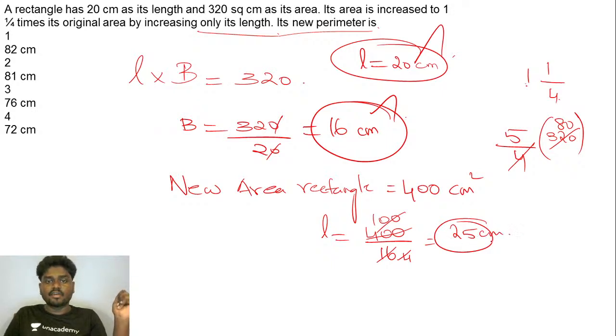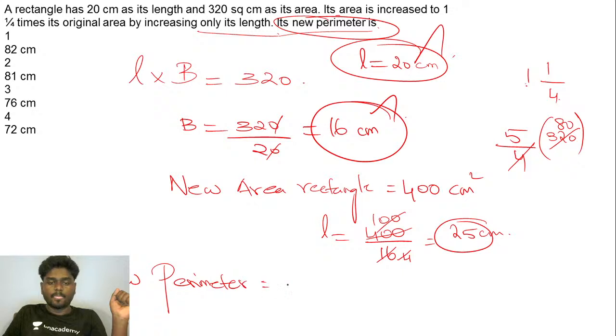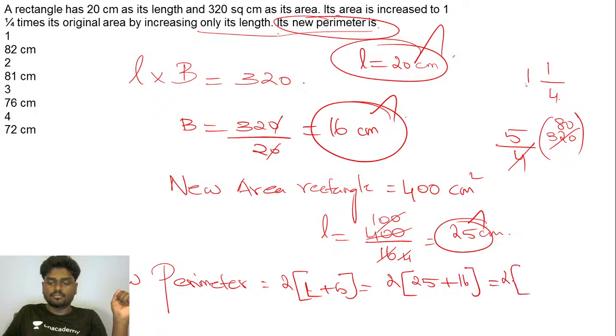Now you are asked to find the new perimeter. What is the formula? The perimeter of a rectangle will be 2 into L plus B. Kindly substitute the new length of the rectangle. So 2 into length is 25 and breadth is 16. So 2 times 41 will be 82 centimeter.